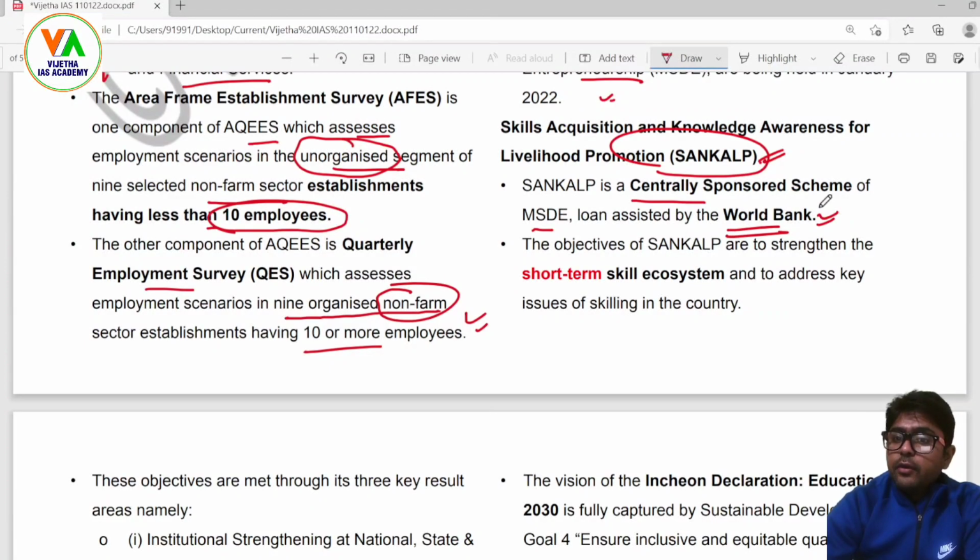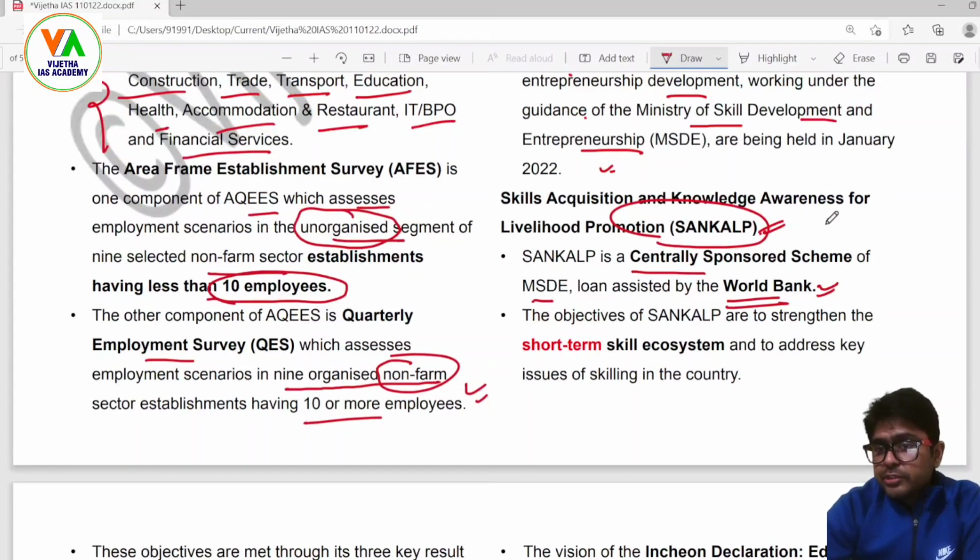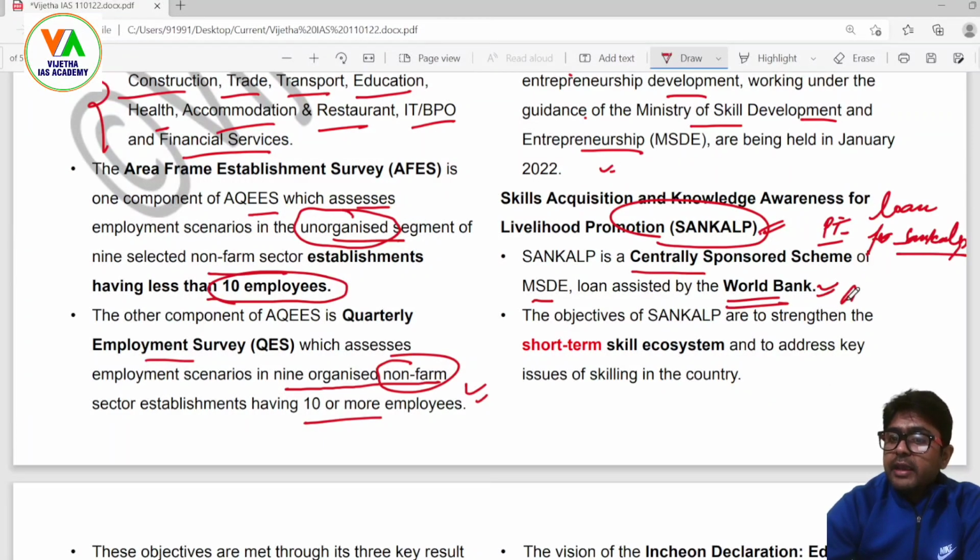Loan assisted by World Bank. So that could be a PT question, who provides loan for Sankalp? Or probably the statement could be that the Sankalp scheme in India is financed by ADB or AIIB, Asian Infrastructure Investment Bank, but no, this is World Bank.